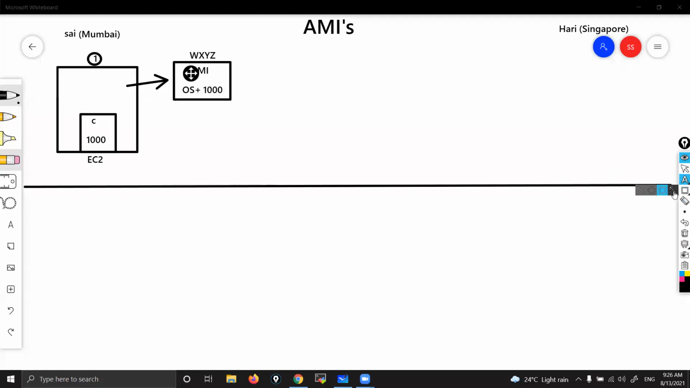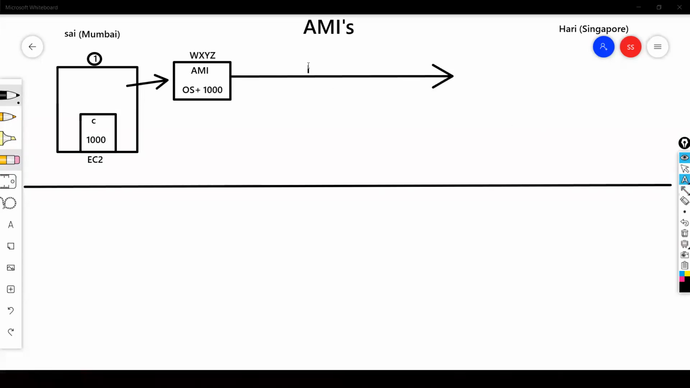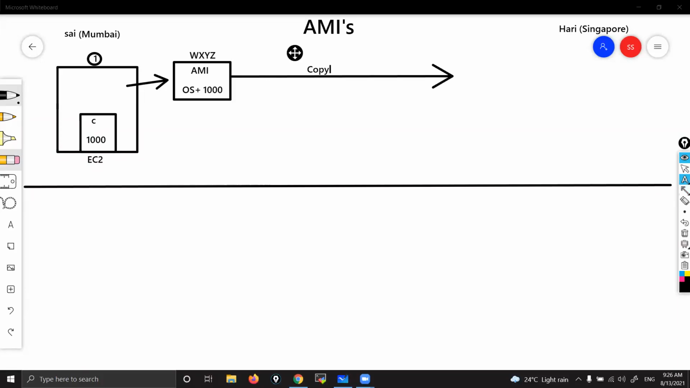Now what I do, I'm going to copy this to the Singapore region. You can see, I'm going to copy this AMI to the Singapore region. See, this is what copy is. Okay, I have copied. When I copy, that AMI will go as it is, the same AMI.